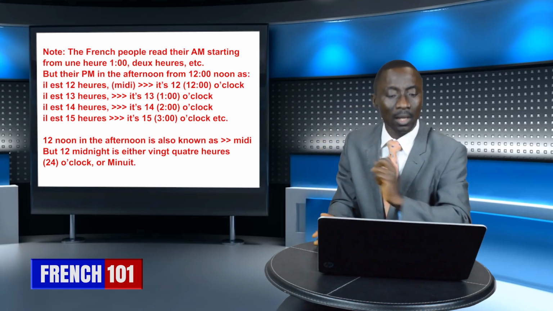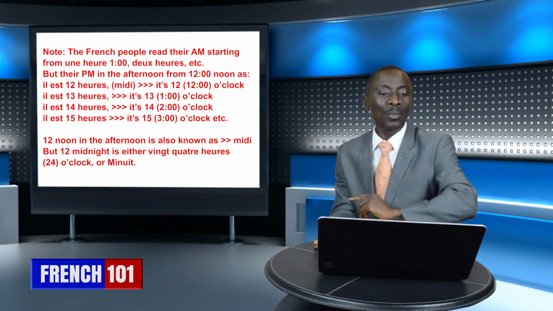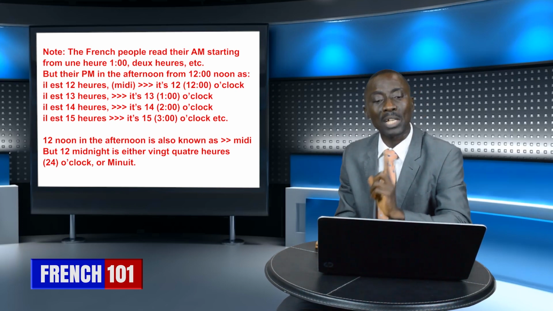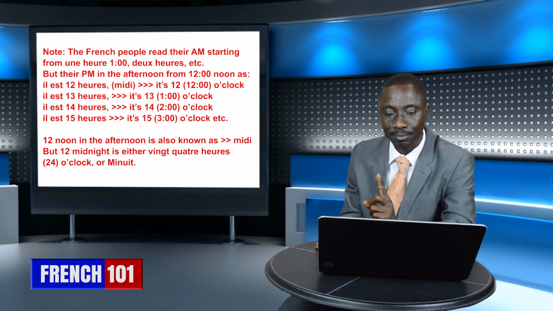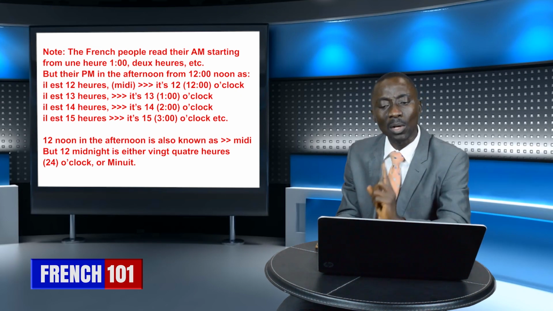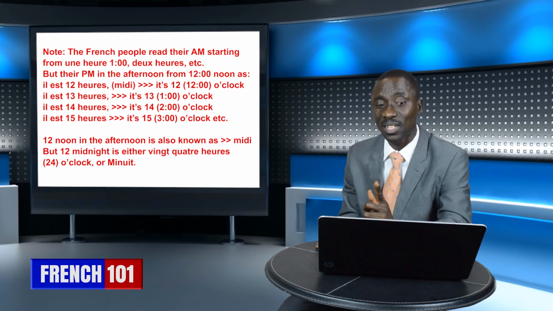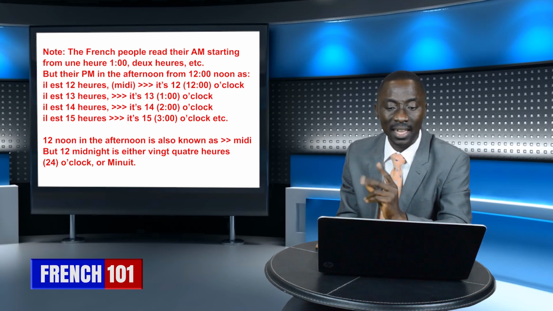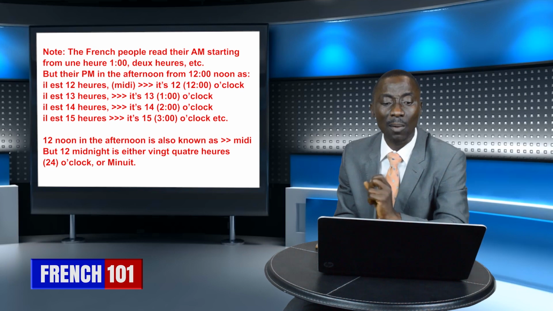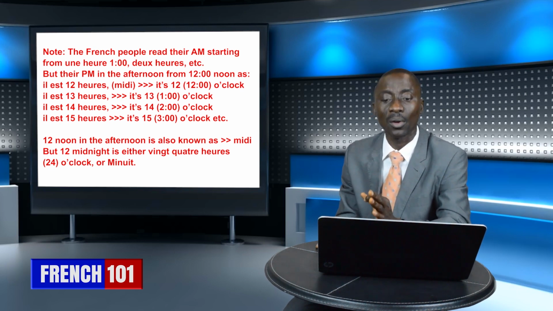Look at the example I have on the screen there. When it is 12 o'clock, the Frenchman will say, il est 12 heures. When it is 1 o'clock, the Frenchman will say what? Il est 13 heures. What is 14? When it gets to 2 o'clock, the Frenchman will say, il est 14 heures.